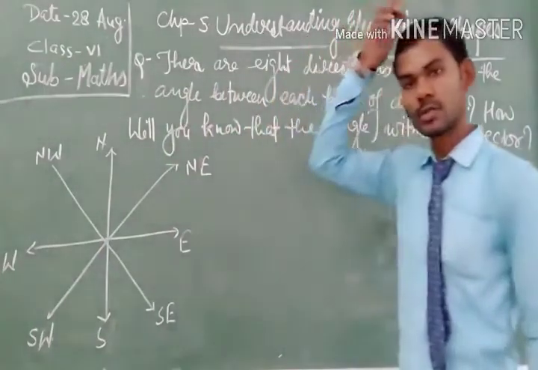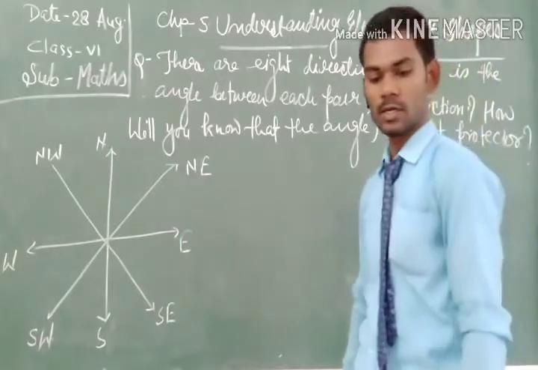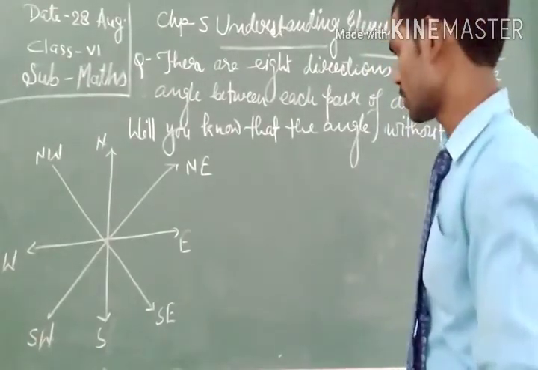Okay. So these are the eight directions given here, and the directions are listed for which we have to find